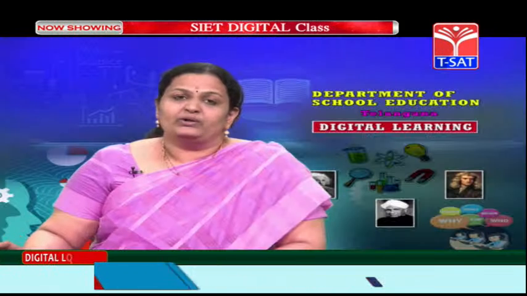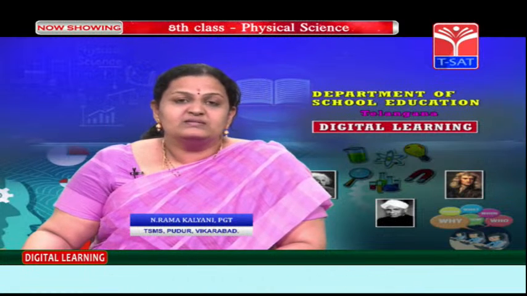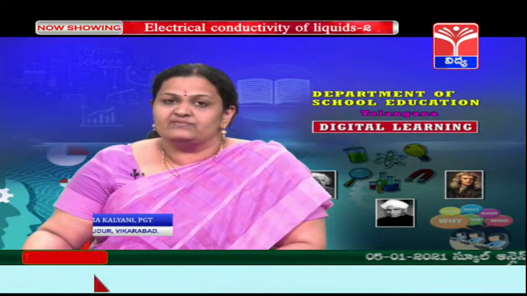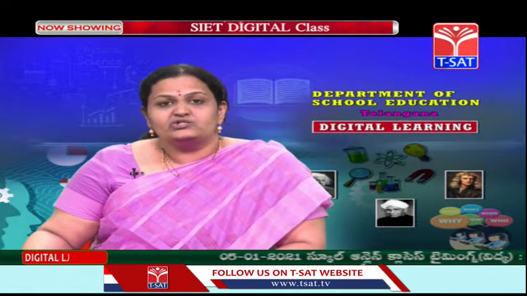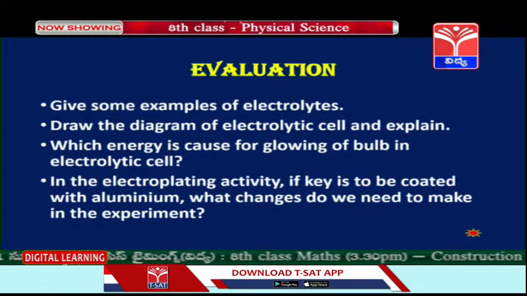Yes, children, very important thing. What is the energy which causes the bulb to glow in the electrolytic cell? The Volta cell that we have seen, children, which energy is causing the bulb to glow there? That we have to mention.